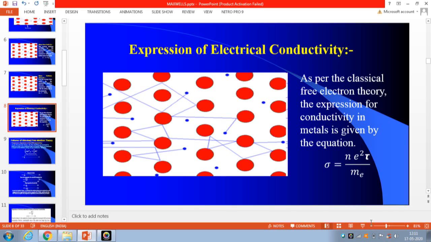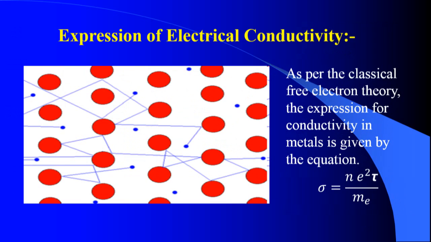Welcome back students to the second video lecture on electrical conductivity of metals. In this video we will discuss the failures of classical electron theory and the assumptions of quantum free electron theory. We have the expression for electrical conductivity of metals given by Drude and Lorentz in the classical electron theory of metals.